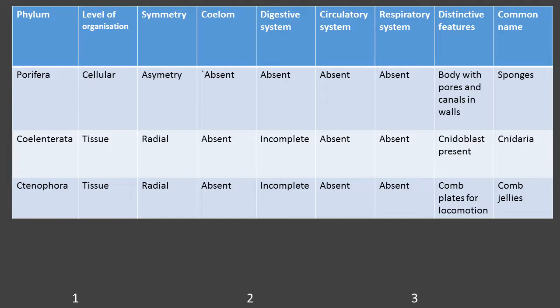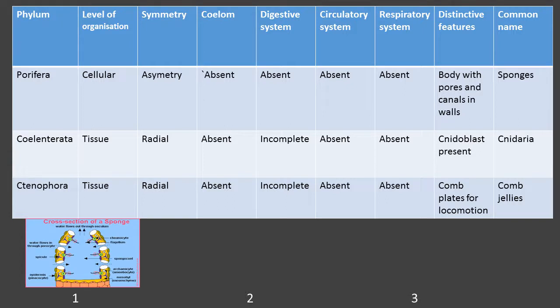This is one unique distinctive feature seen in the members of Porifera. Because of that, the common name for members of Porifera is sponges. This is the diagram of a sponge. You can see minute pores on the surface of the body wall. Because of the presence of pores all over their body, these organisms are commonly known as sponges.